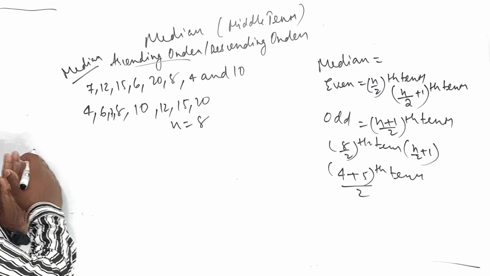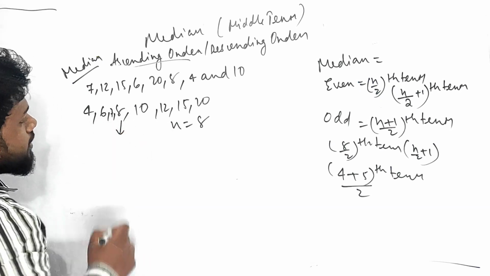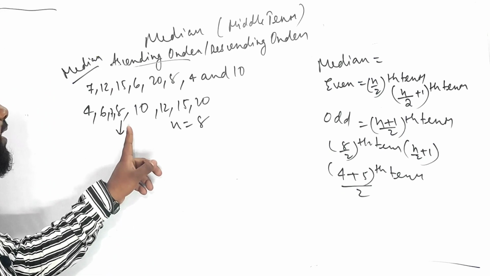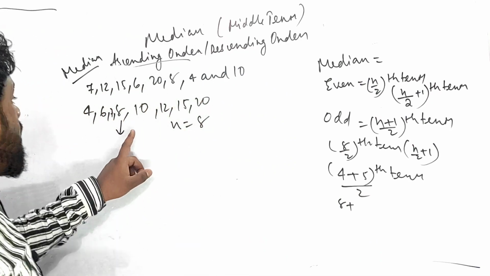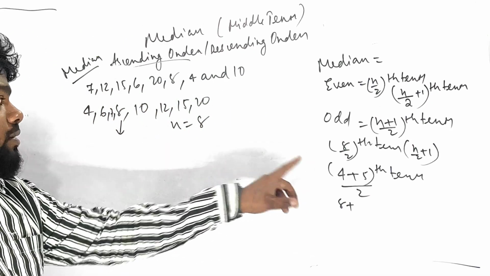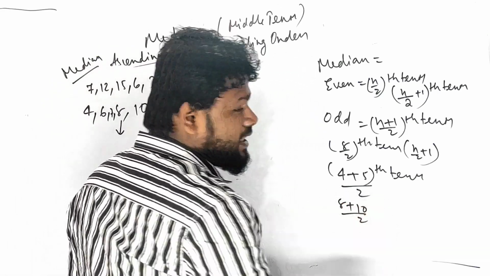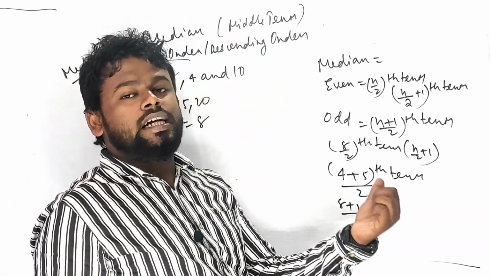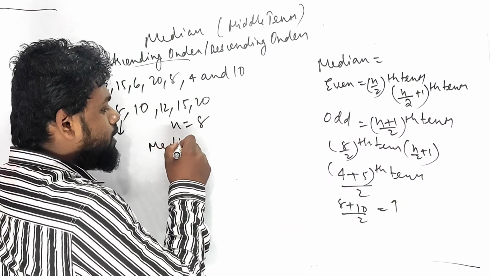So see, let us count it. 1 2 3 4. Which one is given? 8. What is in the 4th term, son? It is 8. Let me write 8 in place of 4th term. Is it clear? What is in the 5th term, son? The 5th term is 10. So median is 8 plus 10 upon 2, that is 18 by 2, which is 9. So the median is 9.